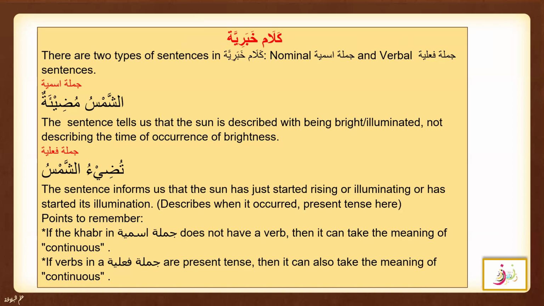So here Kalam Khabariya means, as I mentioned, that there are two types, Insha and Khabar. In Khabar we can say that a person is lying or telling the truth. So Kalam Khabariya can be of two types, Jumla Ismiya and Jumla Failiya. Jumla Ismiya starts with an isim, Jumla Failiya starts with a fail. So here, Ashamsu Mudiyatun, it is Mubtada and Khabar.